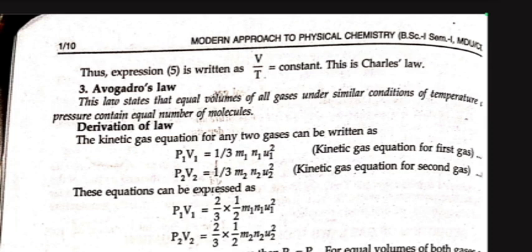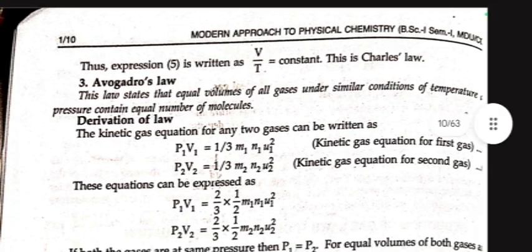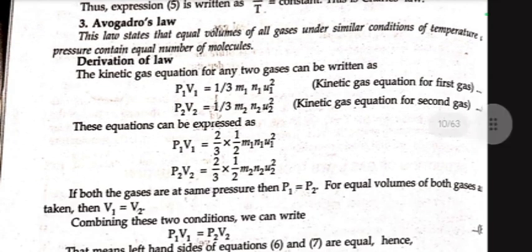The kinetic gas equation for any two gases can be written as P1 V1 equal to 1 upon 3 M1 N1 U1 square, and P2 V2 equal to 1 upon 3 M2 N2 U2 square. This equation can be expressed as P1 V1 equal to 2 by 3 into 1 by 2 M1 N1 U1 square, and P2 V2 equal to 2 by 3 into 1 by 2 M2 N2 U2 square.